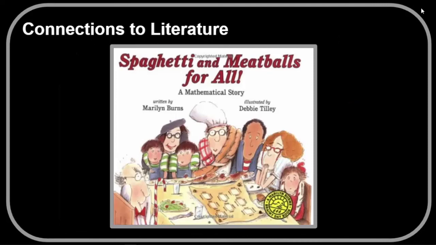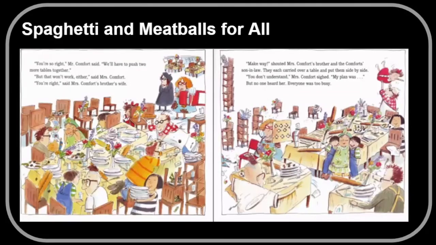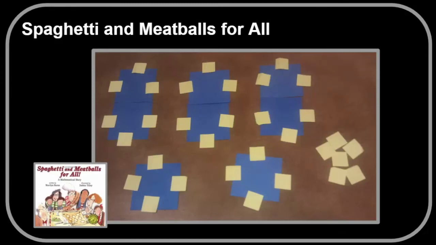For additional real-world application, the book Spaghetti and Meatballs for All by Marilyn Burns encourages readers to find the optimal design to seat 32 people at a banquet-style dinner. As guests arrive, they all have their own ideas about how to rearrange the tables. The party becomes a cheerful confusion of rearranged tables and chairs. Students then work to develop a design that seats as many people together as possible, while saving space and using the fewest number of tables. The real-life context helps students link area and perimeter.